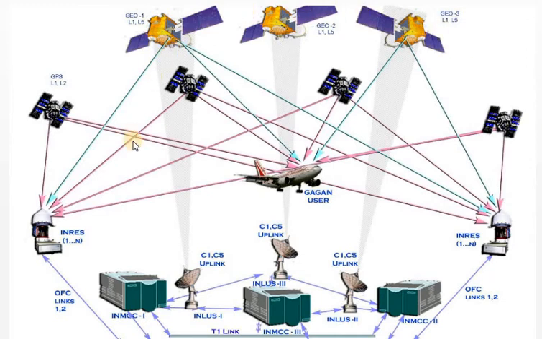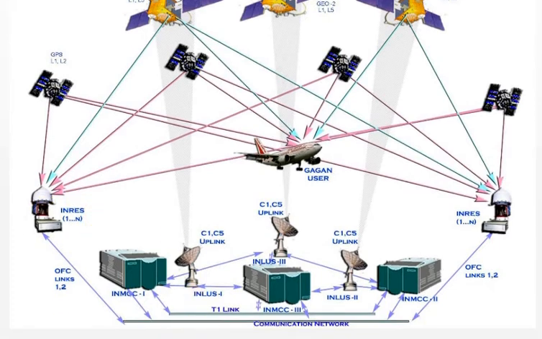The very first thing that happens is that the GPS satellites give the signals to the reference stations, and then these reference stations give the information through a terrestrial link or through satellite communication. This information is given to your control centers. These mission control centers work on the corrections of the errors that are there in the GPS signals. They will be correcting them.